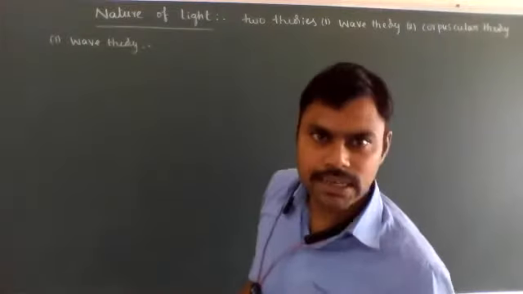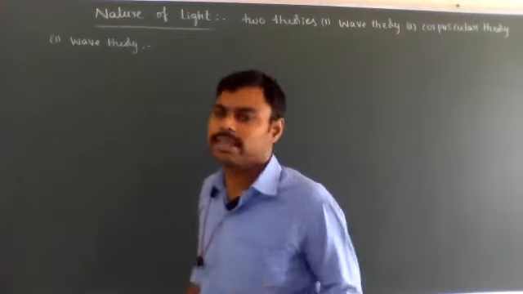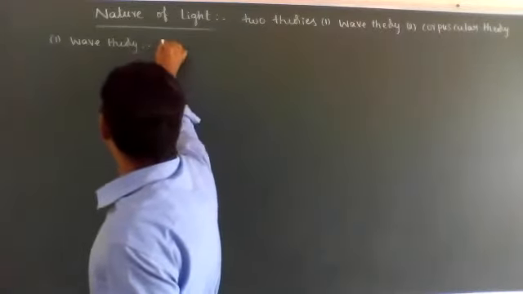In the first one, wave theory, light has wave properties, wave characteristics present. Who said this?